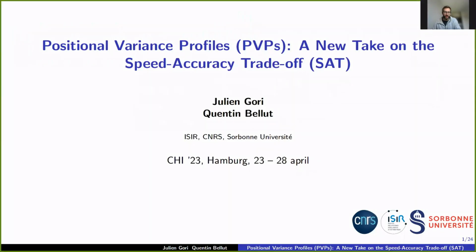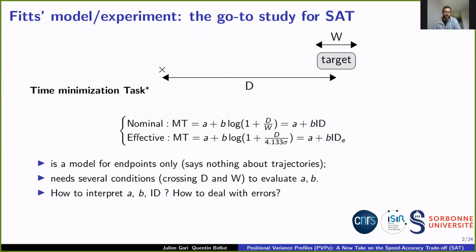Positional Variance Profiles, a new take on the speed-accuracy trade-off by Julien Gori and Quentin Bellut from Sorbonne University. Fitts's model and experiments are the go-to studies for the speed-accuracy trade-off in HCI.